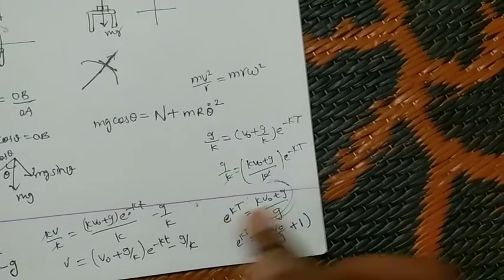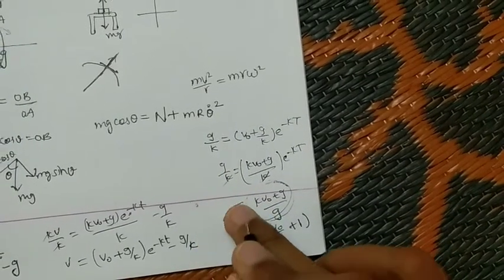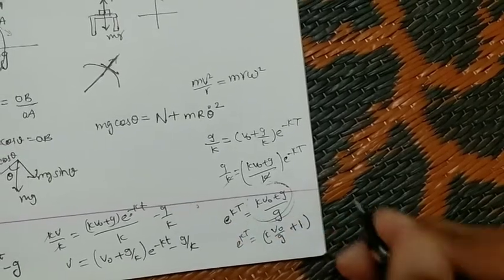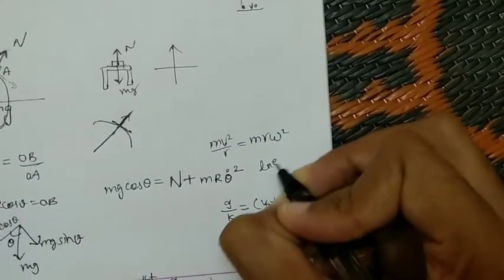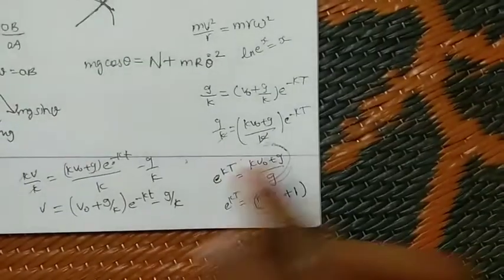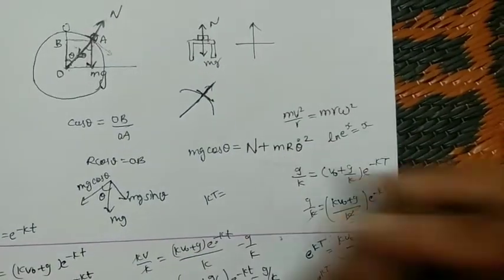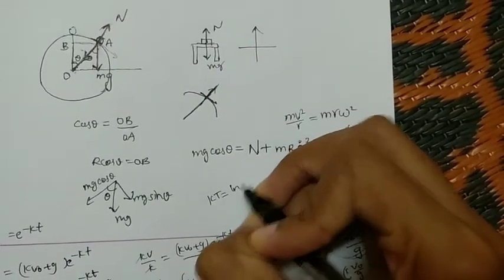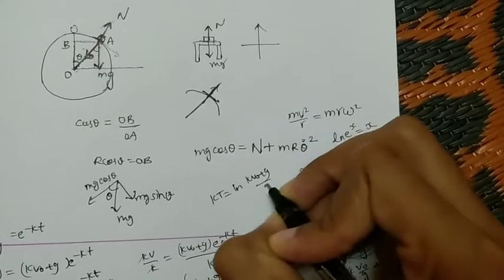If we apply logarithm on both sides, log of e power kt is nothing but kt, since log of e power x is nothing but x. Applying logarithm on both sides, kt is equal to ln of (kv naught plus g) by g.